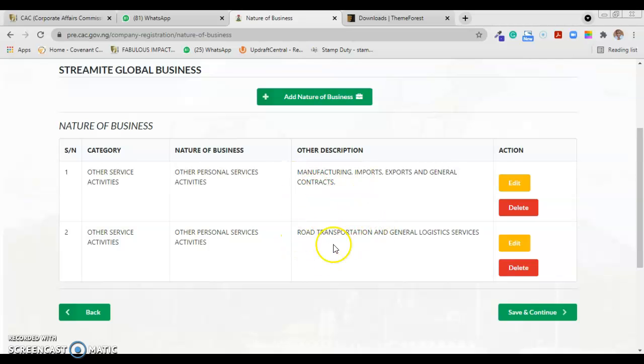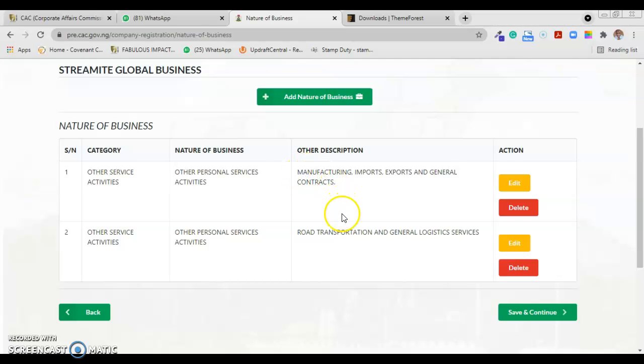But what to do here now is very simple. For example, you can see manufacturing. The person did not actually specify the type of manufacturing. Some staff of CAC will query it and ask, what type of manufacturing do you do? So the person is supposed to specify the type of manufacturing. Are you getting it? So if you are doing yours, always specify.